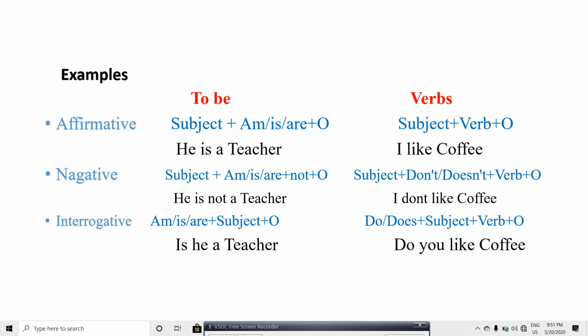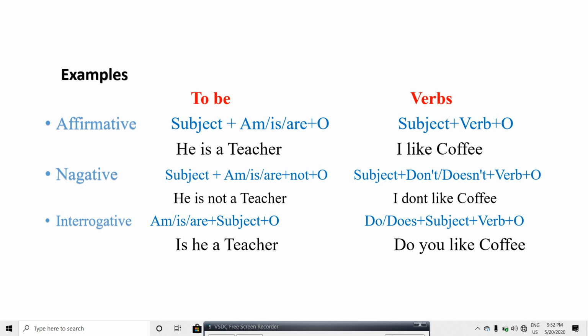Then with the verbs, I like coffee. I don't like coffee. It is negative. And then interrogative, do you like coffee? And here we have another thing, the interrogative negative.